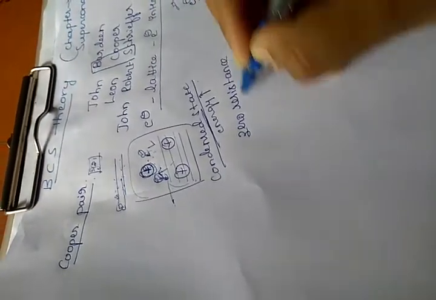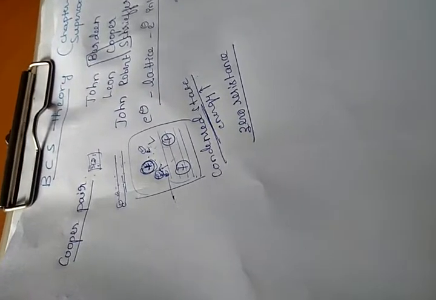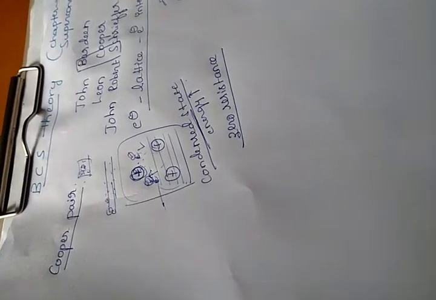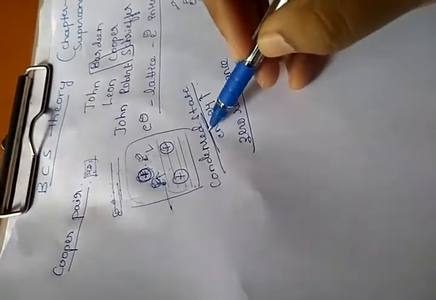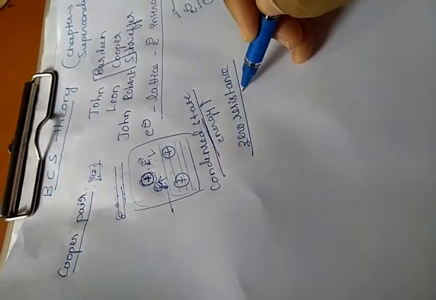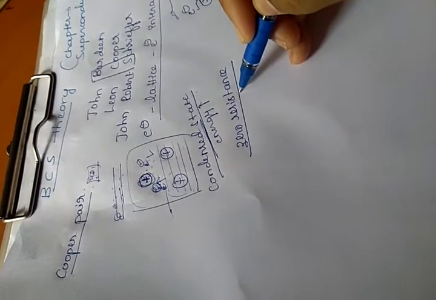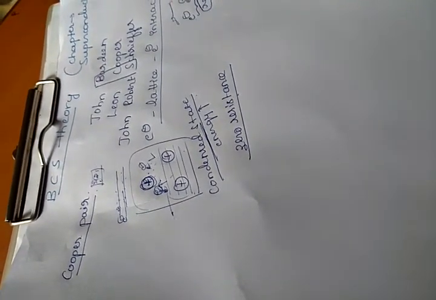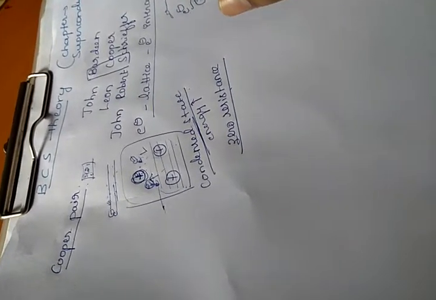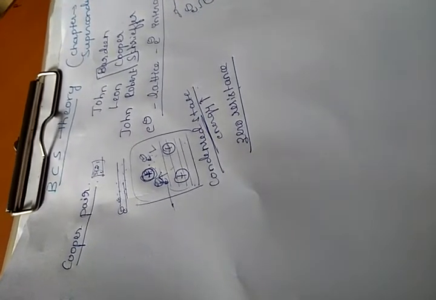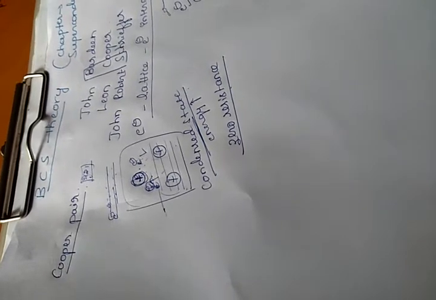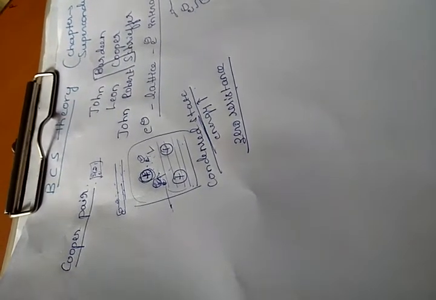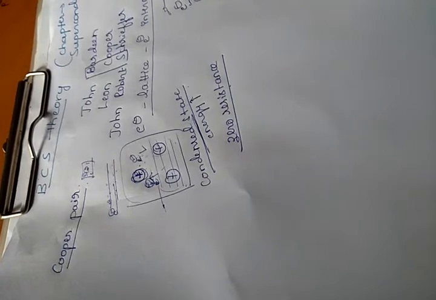Zero resistance at a particular temperature, we call that a superconducting state. Because of this formation of Cooper pairs, there is a highly condensed state, and that shows zero resistance to the flow of current, the electron flow. That is why the BCS theory explains that because of the formation of Cooper pairs, there is zero resistance and the superconducting state occurs.